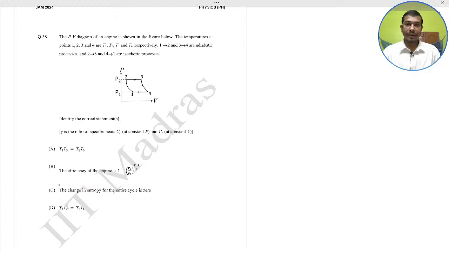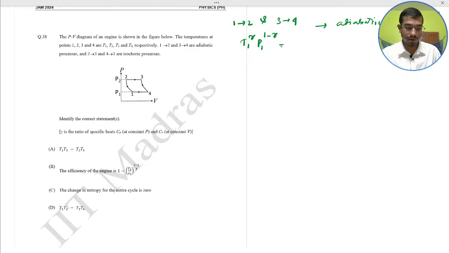So here 1 transitions to 2 and 3 transitions to 4, these are adiabatic. So for the adiabatic, this equation holds: T to the power gamma, P to the power 1 minus gamma equals constant. This means T2 to the power gamma, P2 to the power 1 minus gamma. Okay, that would become T1 over T2 equal to P2 divided by P1 to the power (1 minus gamma) by gamma.